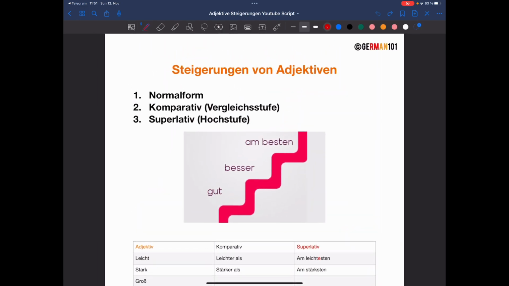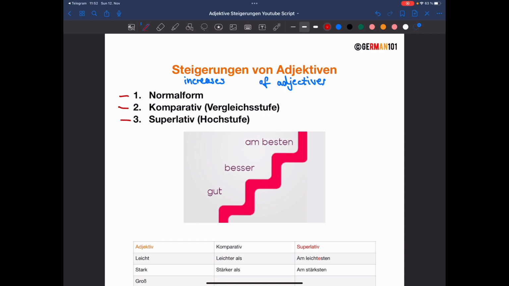So, Steigerungen von Adjektiven translates into increases of adjectives in English. So adjectives, you know what adjectives are, right? Adjectives are words that you can describe things with, such as beautiful, good, bad, bright, dark, cold, hot. All of these words are used to describe things with, and those we call adjectives in the grammatical language. Okay, so now let's look at these three stages that we have.